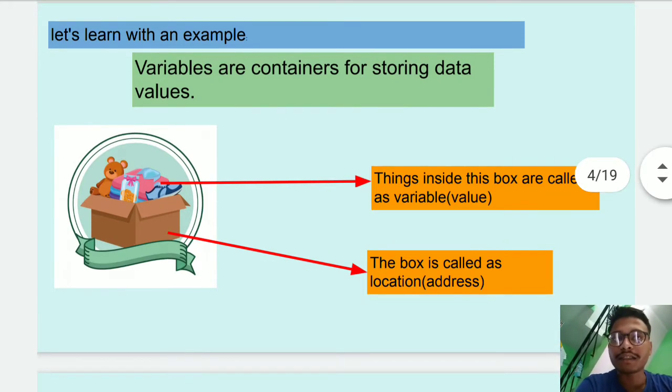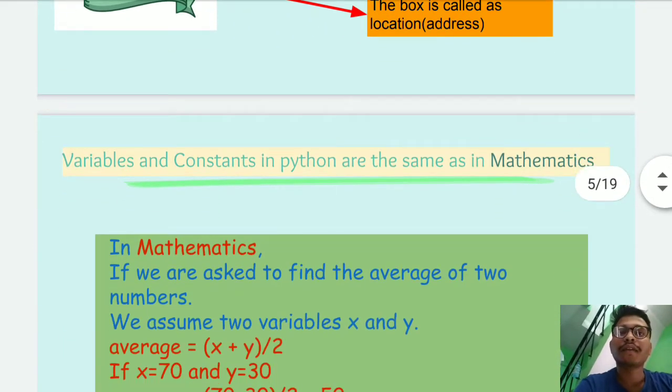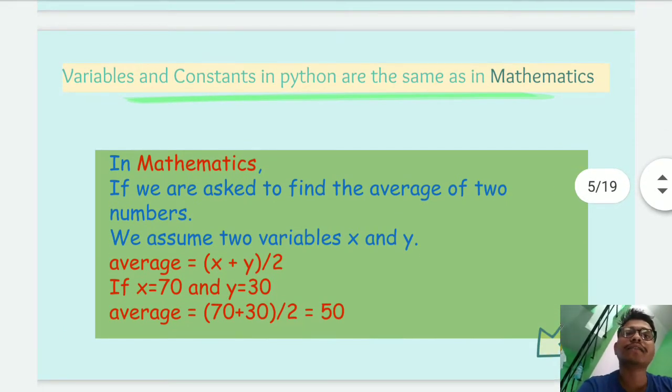Let's see a picture of a cardboard box with various toys on it. The things inside the box are called variables. It means the various things inside the box whose value is not fixed, they can be changed, and those things are called variables. The box here, and the things inside, are called address, and that box is called a location.